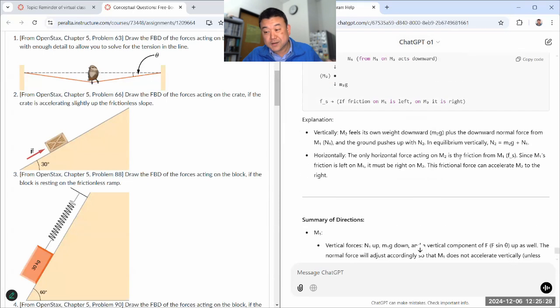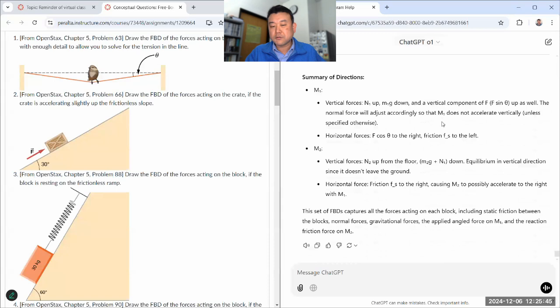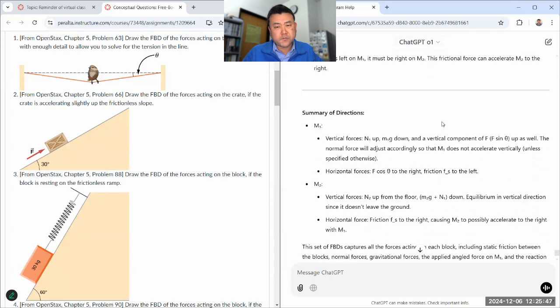So I don't think in some near future this statement will be true, but for the moment, with the ChatGPT o1 model that was released yesterday, it remains true that ChatGPT cannot draw correct free body diagrams most of the time, especially when the diagram is fully two-dimensional.